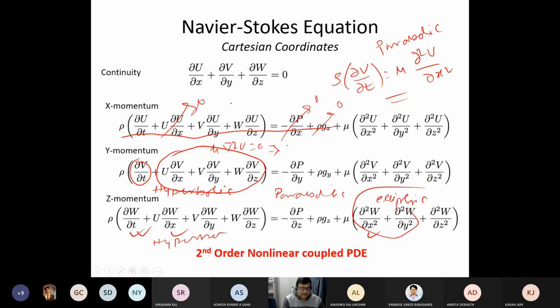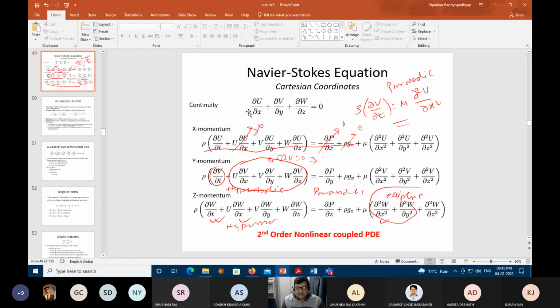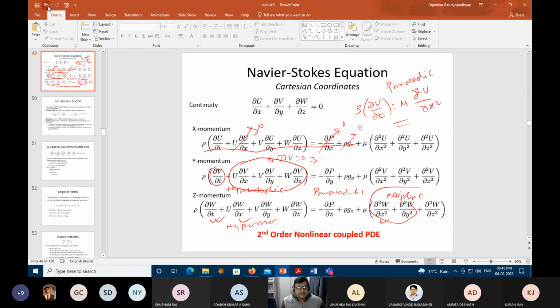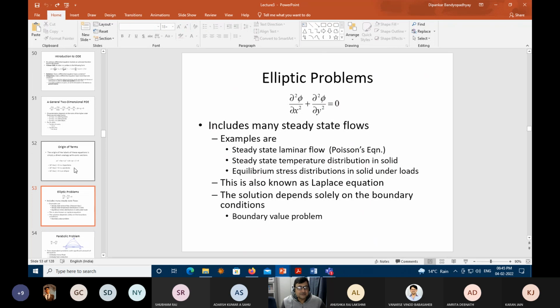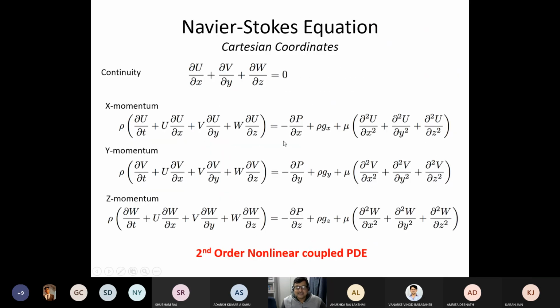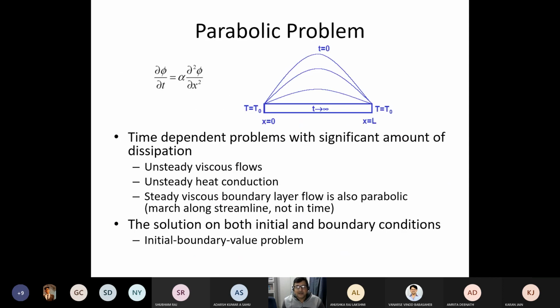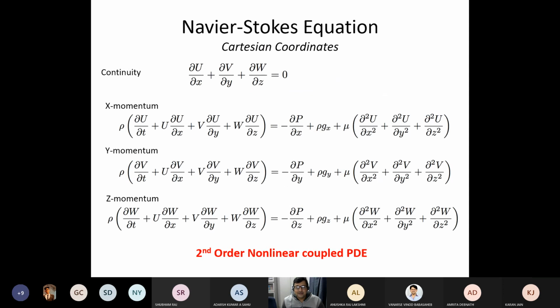So essentially the entire Navier-Stokes equation has what? All the three: elliptic, parabolic, and hyperbolic properties. So partial differential wise, you have an analytical solution for elliptic equation, for parabolic equation, and for hyperbolic equation. But if you combine them into a Navier-Stokes equation, you don't have a solution. Why? Because now you have to bring in all the three aspects.